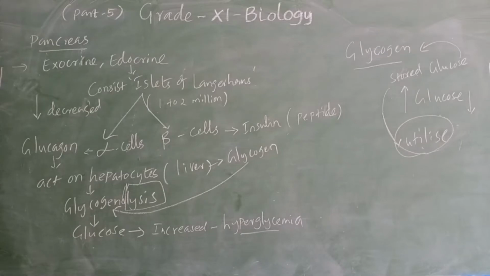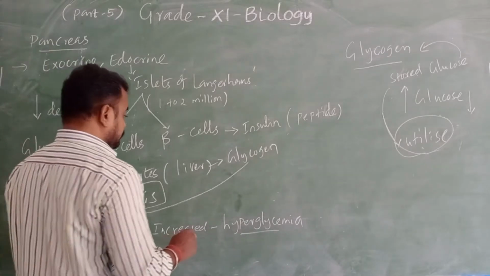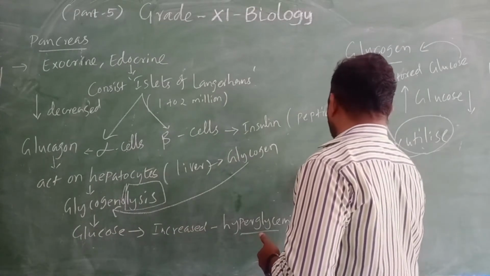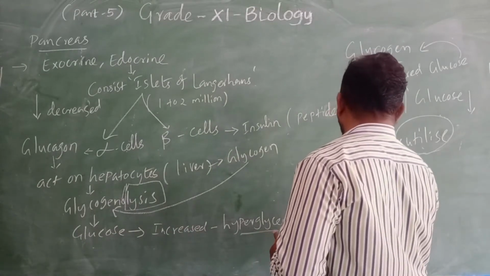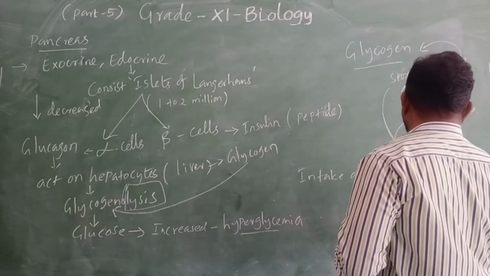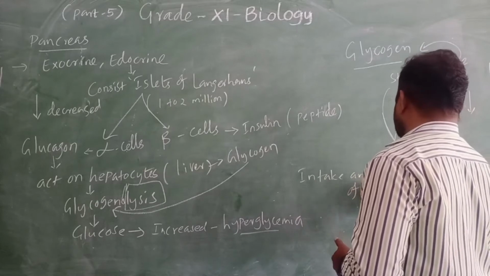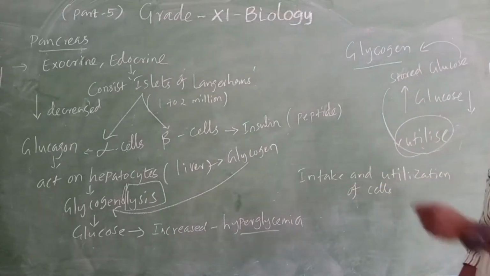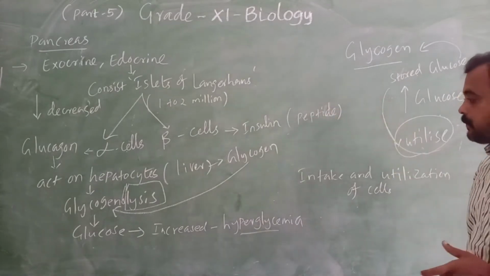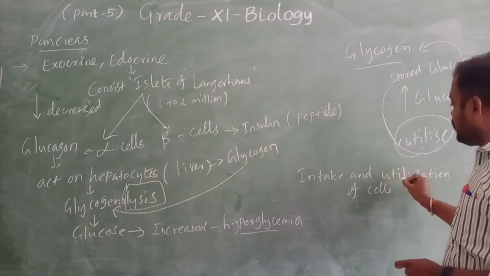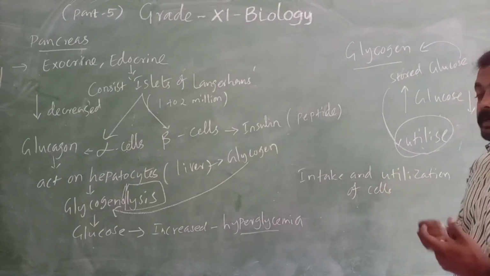Then another thing has happened: the intake and utilization of glucose by cells is also reduced. So what is glucagon doing? It is doing this process, as well as the intake and utilization by cells is reduced.